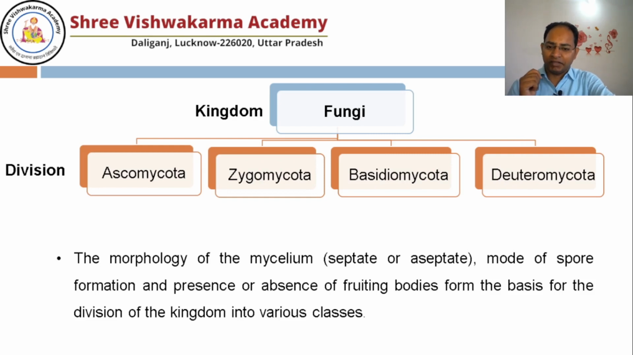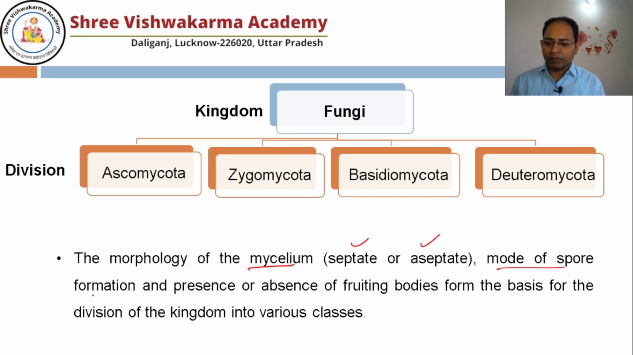Basically, kingdom Fungi, as per the NCERT, we have divided fungi into a total of 4 divisions. Although there are more, here you have to read about only 4 divisions: the Ascomycota, the Zygomycota, Basidiomycota and Deuteromycota. Now, what is the basis for the classification of the fungi into further divisions or classes? As you know, mycelium may have septa, it may not. So the mycelium is septate or aseptate.